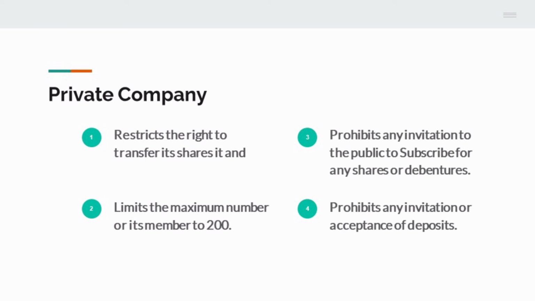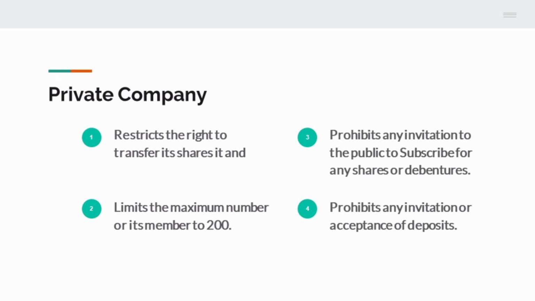This is the first restriction. Second restriction, it limits the maximum number of its members to 200. Only 200 members can be in a private company. It cannot exceed 200. If it exceeds 200, automatically it becomes a public company.